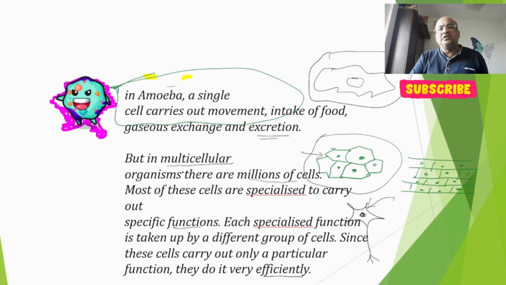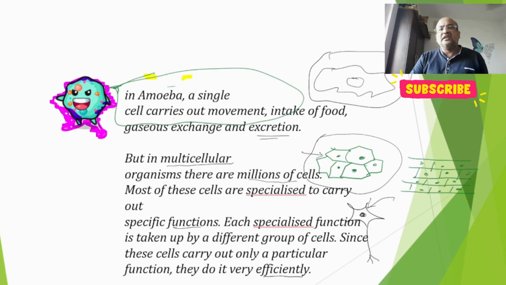But in a multicellular organism, like our human body, we have millions of cells. Most of these cells are specialized to carry out specific functions. Kidney cells carry out the function of excretion. Cells on our skin carry out the function of protection. Cells in our brain carry out the passage of messages. Each specialized function is taken up by a different group of cells.